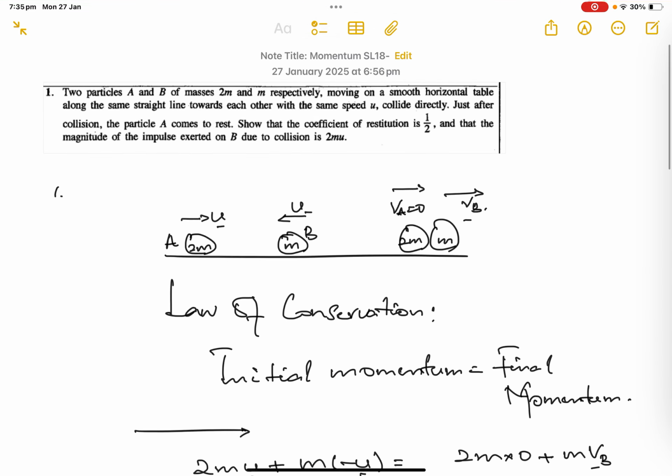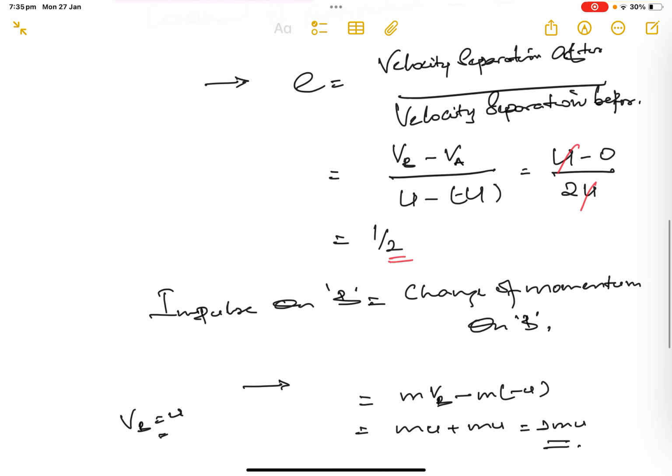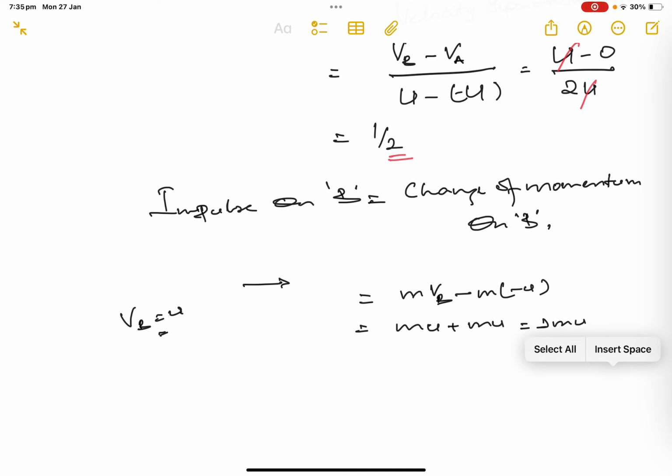And then they asked for the impulse exerted on B. So just B we need to consider. The impulse on B means the change of momentum, which is after the collision minus before the collision. So after the collision, the momentum of B is m times vB, minus m times the initial velocity, where the direction is opposite, right to left.